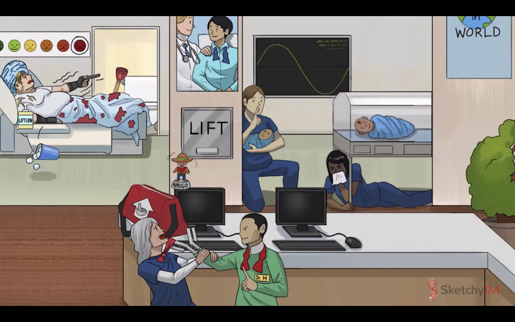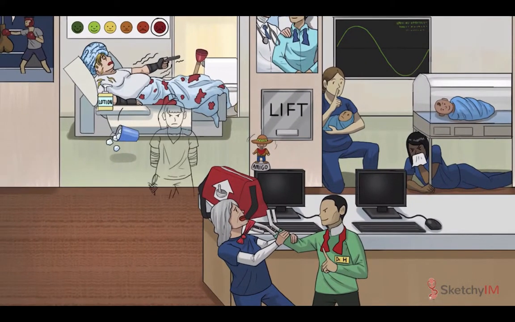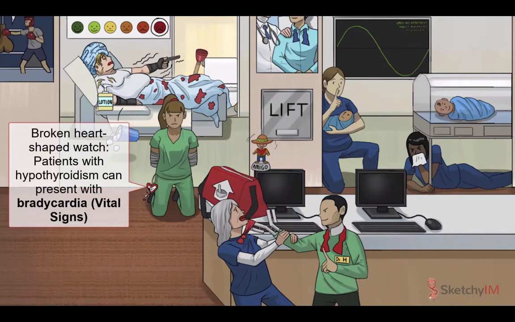First things first, take a look at your patient's vitals. Because vital signs are vital. Bradycardia, represented by our recurring sketchy symbol, the broken heart shaped watch, is a frequent finding in patients with hypothyroidism. The mechanism behind this finding in hypothyroidism is still unknown, but it's thought to be due to decreased expression of beta adrenergic receptors on the heart.